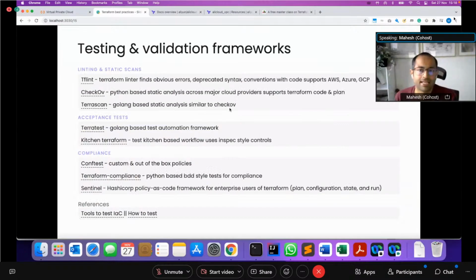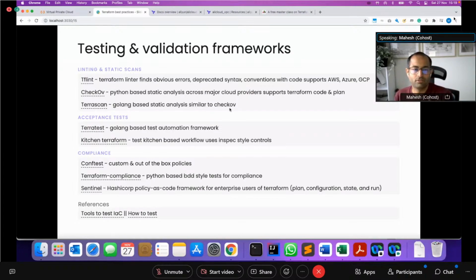Moving on to the next aspect of best practices: there are a lot of testing and validation frameworks available publicly. There is not enough time to cover all of these in detail, but I want to give you a good flavor of some key tools that you should be using when you're running your Terraform code. And this is what I run as part of the validate stage in my Gradle file, essentially.